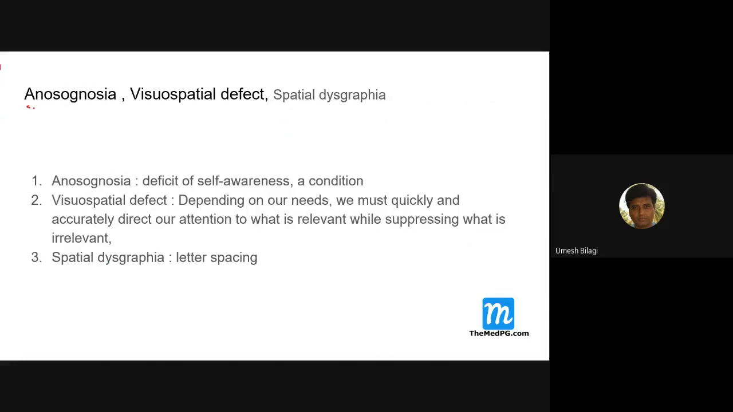What is anosognosia, visuospatial defect, and spatial dysgraphia? We'll try to understand. Anosognosia is a deficit in self-awareness of condition. You will not know about the disease. Visuospatial function depends on our needs: we must quickly and accurately direct our attention to what is relevant while suppressing what is irrelevant.